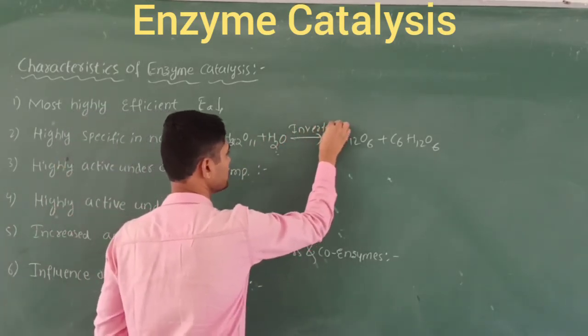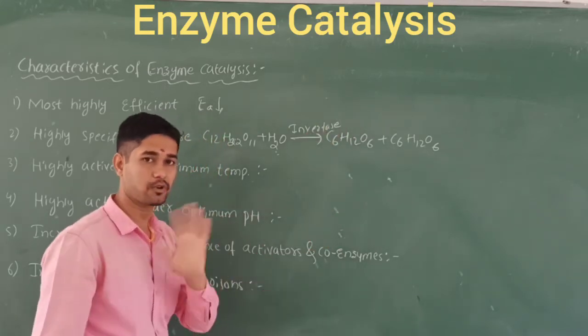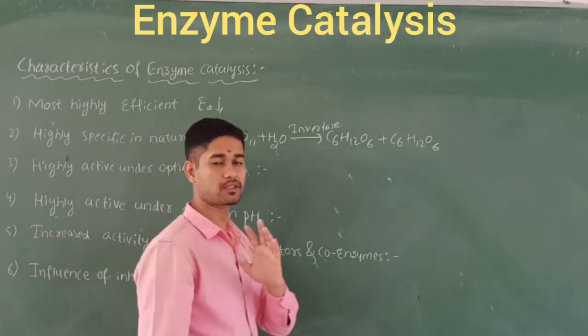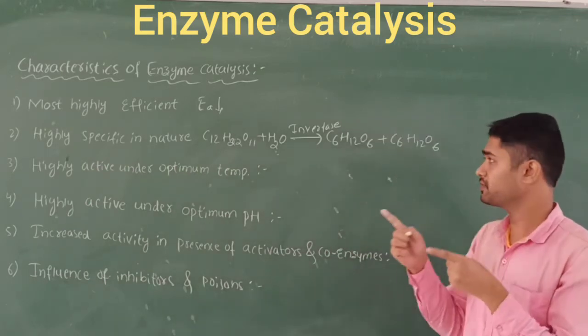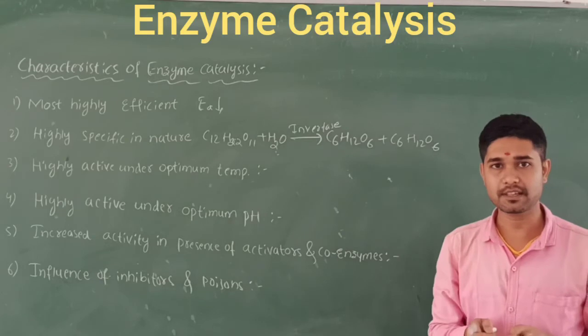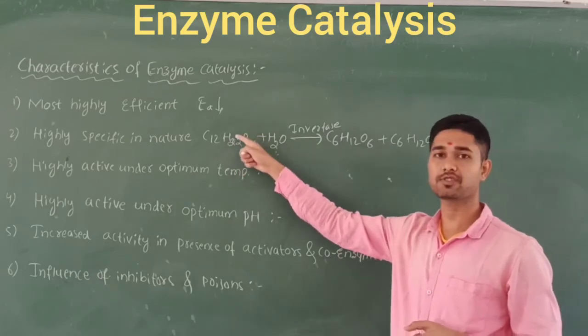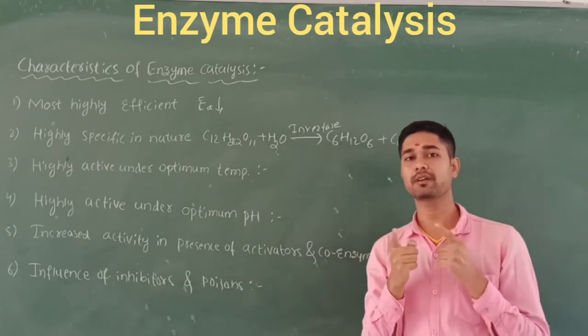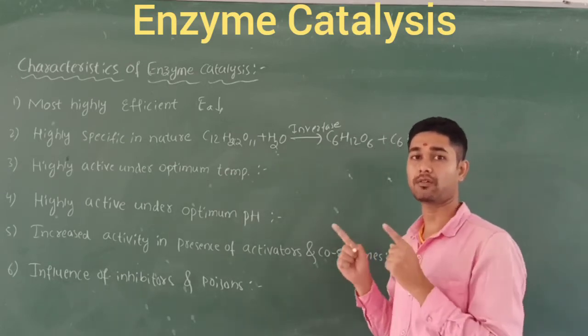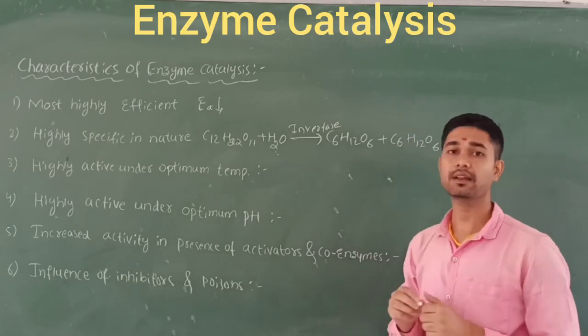The invertase enzyme is not involved in the conversion of glucose into ethyl alcohol. That much specificity it has. When you use the invertase enzyme, it is purely the conversion of cane sugar into glucose and fructose. When you use the zymase enzyme, it is the conversion of glucose into ethyl alcohol only. So that much specificity it has in nature.